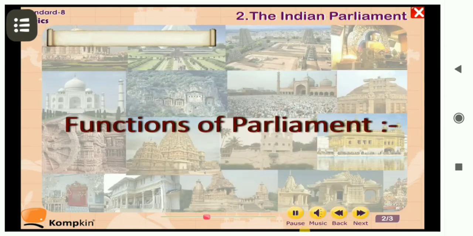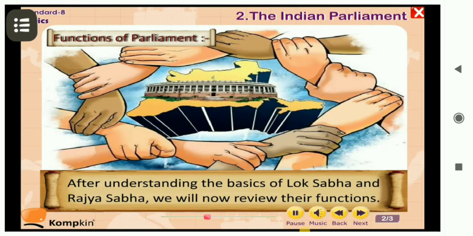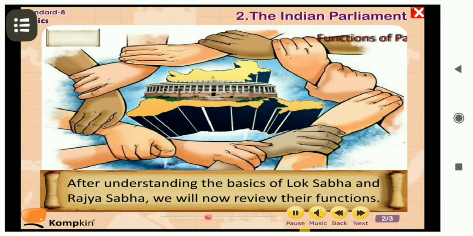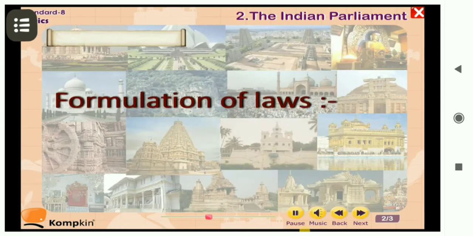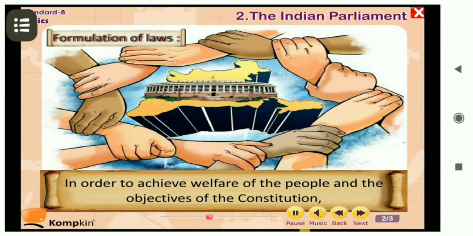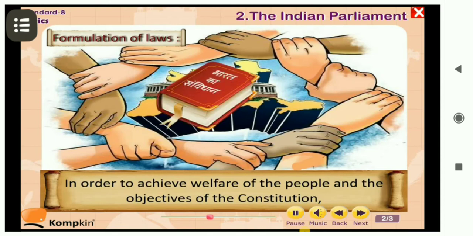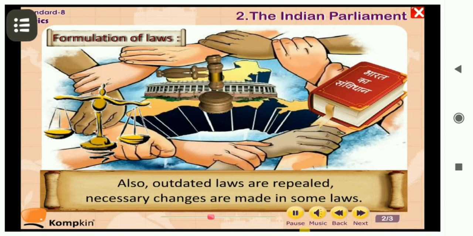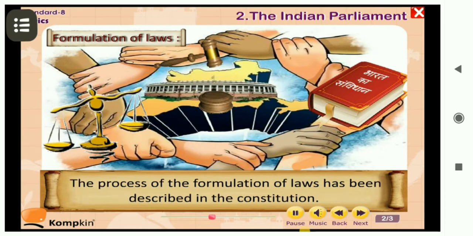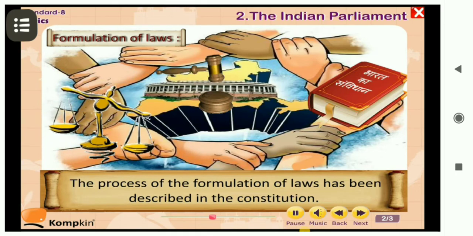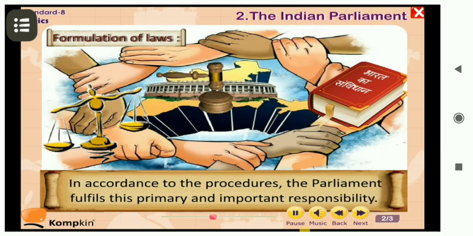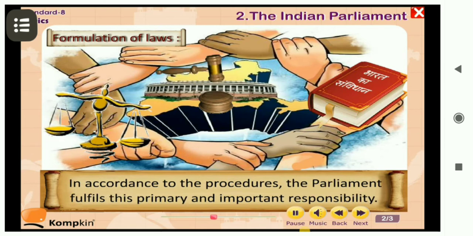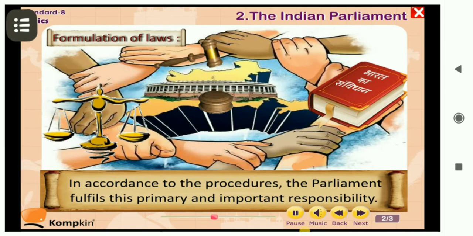Let's learn about the functions of parliament. After understanding the basics of Lok Sabha, Rajya Sabha, and their members, let us take a review of their functions. Number 1, formulation of laws. In order to achieve our objective, that is social service, welfare of the people, and the objectives of the constitution, the parliament has to formulate new laws. Also, outdated laws are cancelled and necessary changes are made in some of the laws. The process of formulation of laws has been described in the constitution. In accordance with the procedures, the Parliament fulfills this primary and important responsibility.